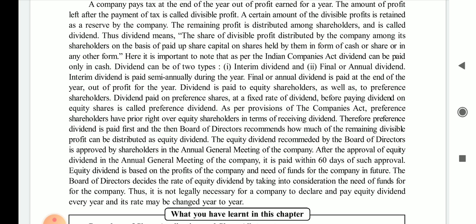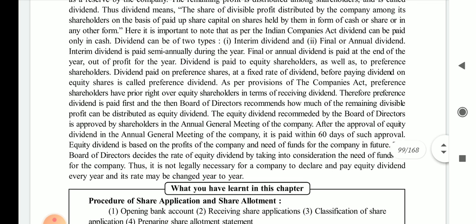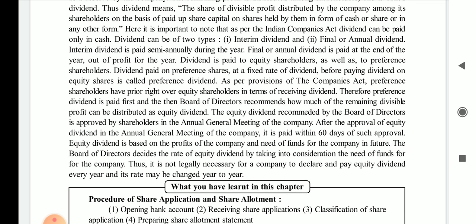Thus dividend means the share of divisible profit distributed by the company among its shareholders on the basis of the paid up share capital on shares held by them, in the form of cash or shares or in another form. See, this dividend can be distributed in cash or shares or in other forms.